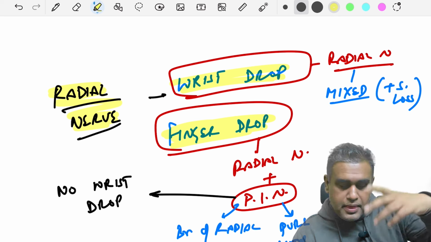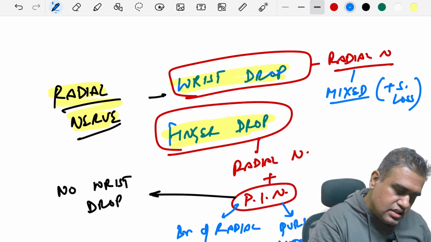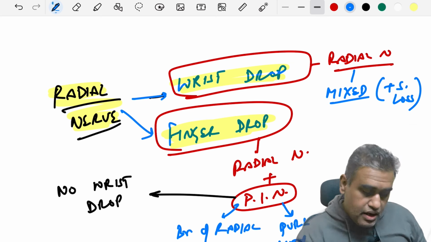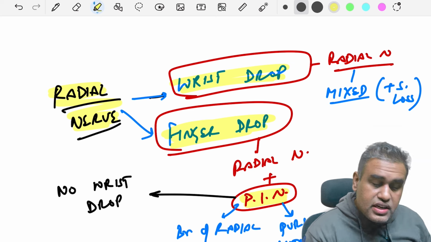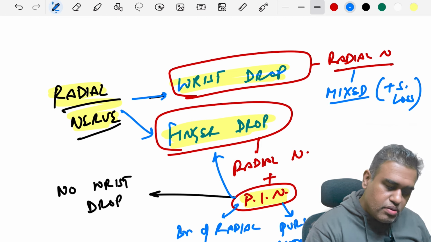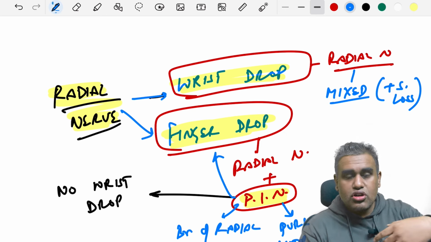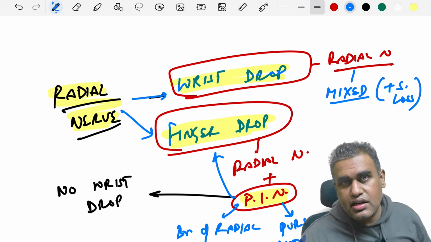This is wrist drop. So normally in radial nerve injury, what we see is a combination of wrist drop and finger drop. But if only the posterior interosseous nerve, PIN, is damaged, then we are only going to see the finger drop. Why not wrist drop? Because the extensors of the wrist, basically the ECRL, are supplied by the radial nerve.